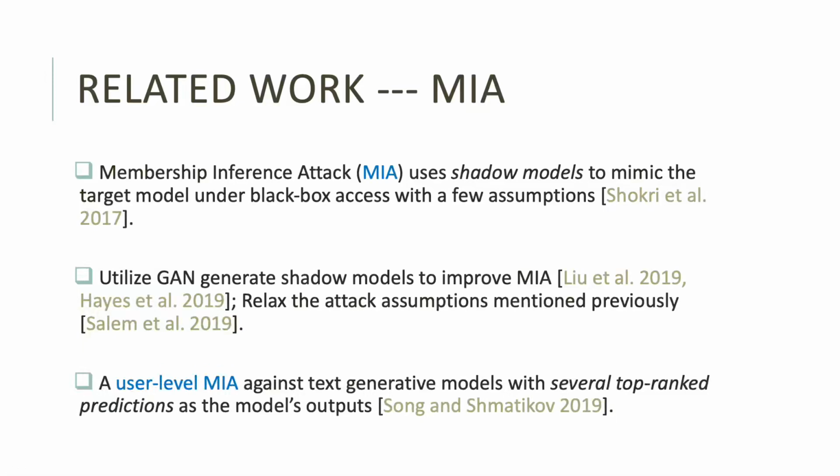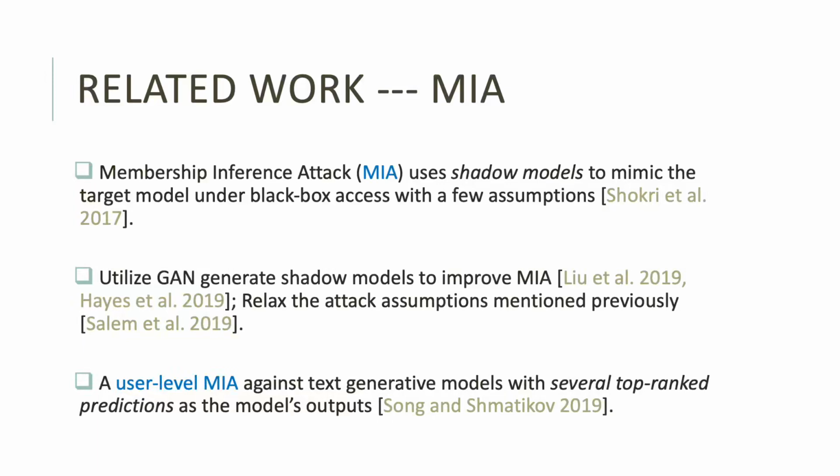Specifically, Shokri et al. used shadow models to learn the target model's prediction behavior with a few assumptions, like knowing the training set's distribution, the target model structure, and that the output contains the label and its confidence scores. Then, Liu et al. and Hayes et al. utilized generative adversarial networks to generate more accurate shadow models, while Salem et al. relaxed the first two assumptions.